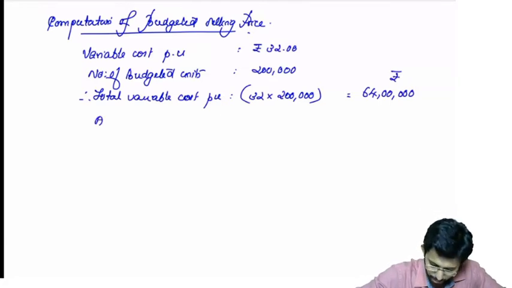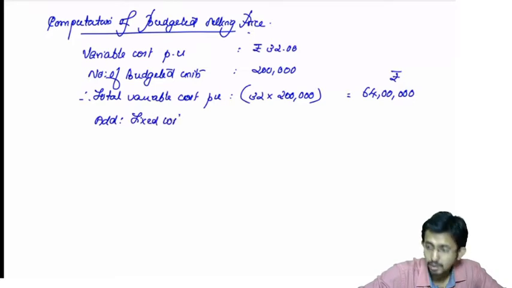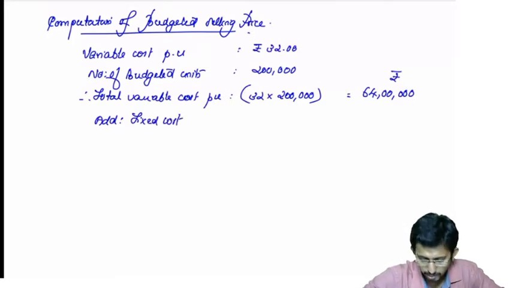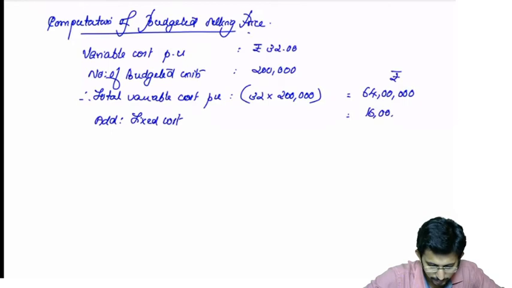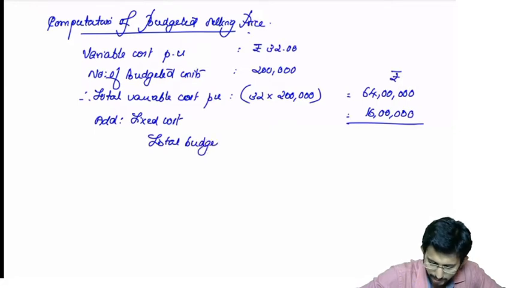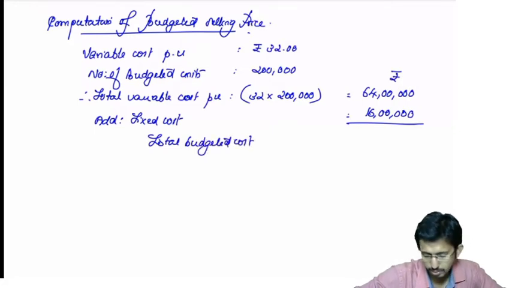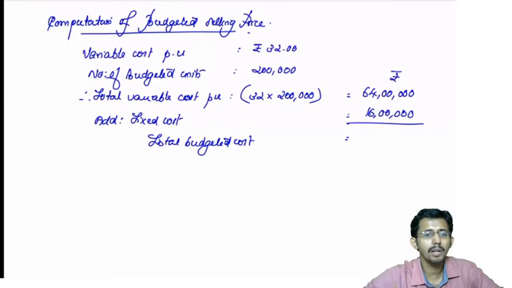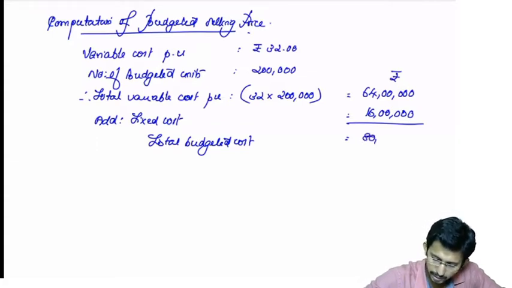Now what you have to do? You need to add the fixed cost. What is the fixed cost? It is 16 lakhs. Therefore, the total budgeted cost will be 64 lakhs plus 16 lakhs, which is 80 lakhs.